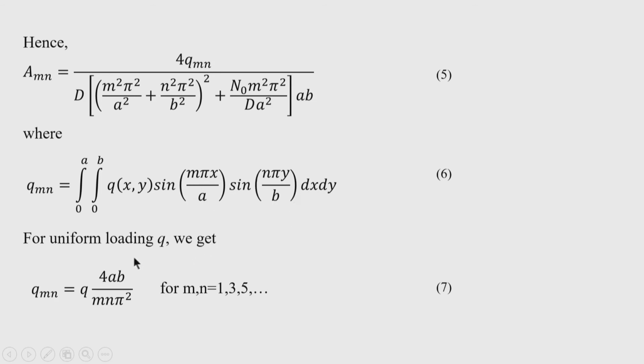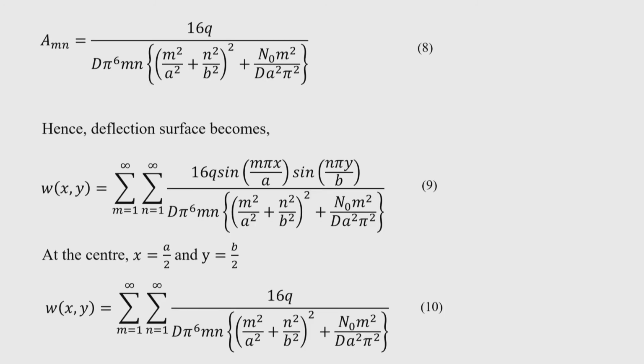dx dy. For uniform loading, q has been obtained in earlier cases also. So, we get q mn as q into 4 a b divided by m n pi square, where m, n are odd integers. So, if I take q as the uniform load, then q can be taken outside the integral sign and these two terms can be integrated, and after substitution of lower limit and upper limit, you will find that the value of the integral exists only for odd integers. There is odd value of m, n: 1, 3, 5 up to infinity. Okay. So, this A mn is